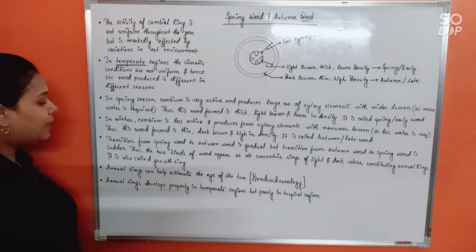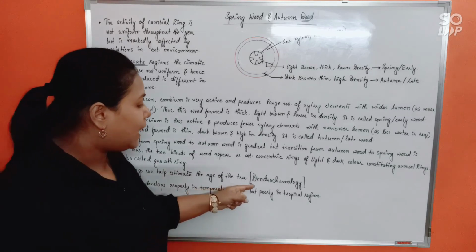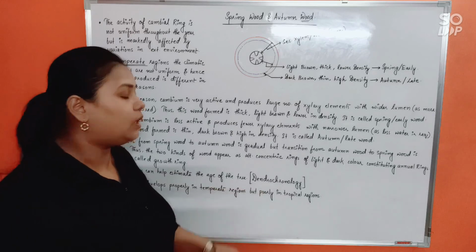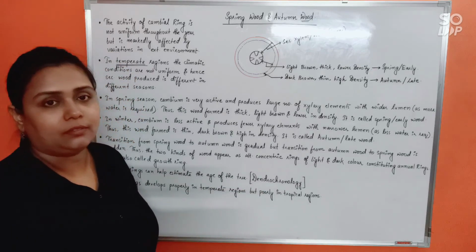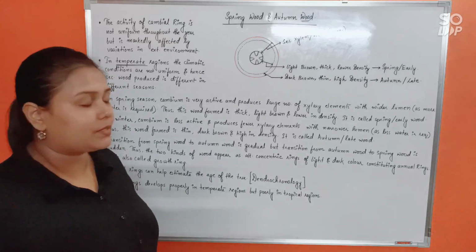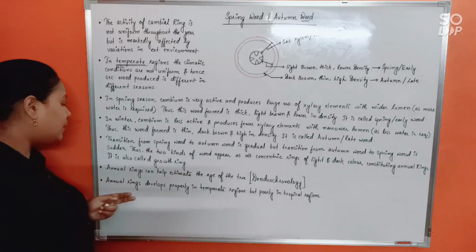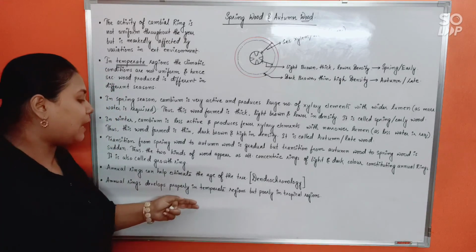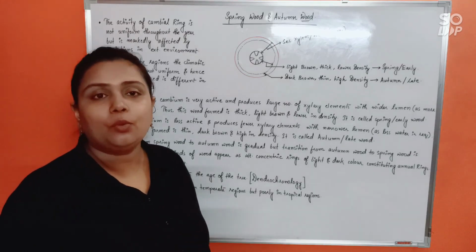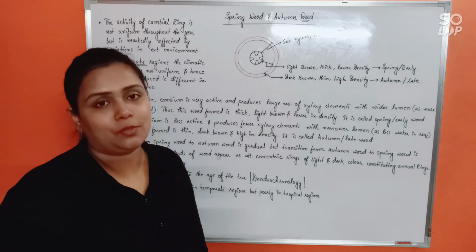Annual rings can help estimate the age of the tree. Hence, that particular branch of science is called dendrochronology. Alright, that is how you can estimate the age of the plant by counting the annual rings. And lastly, annual rings develop properly in temperate regions but poorly in tropical regions. So with that, this topic is also done with.